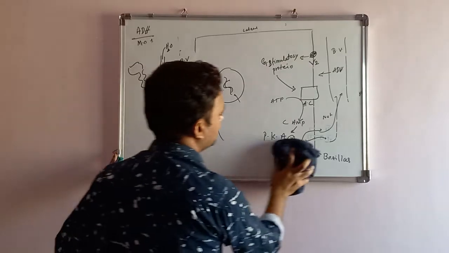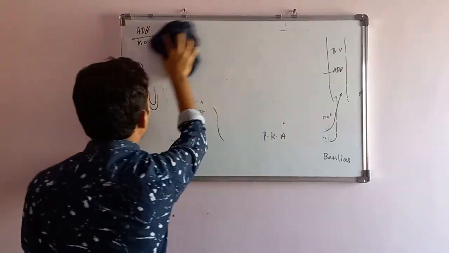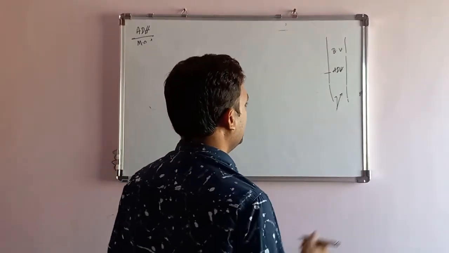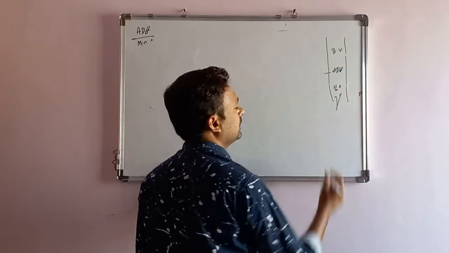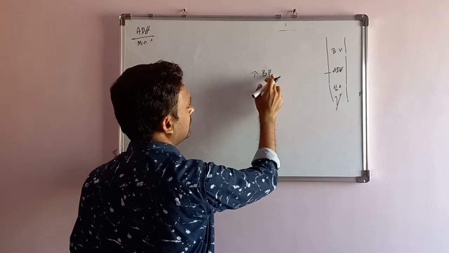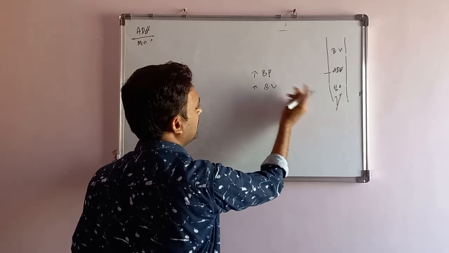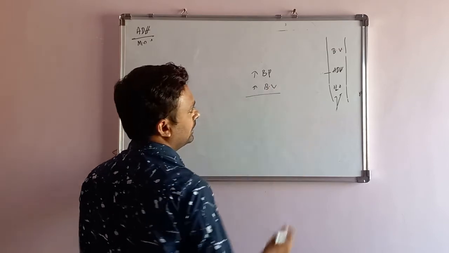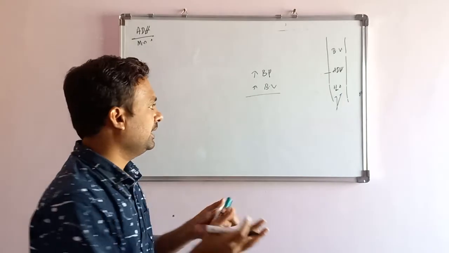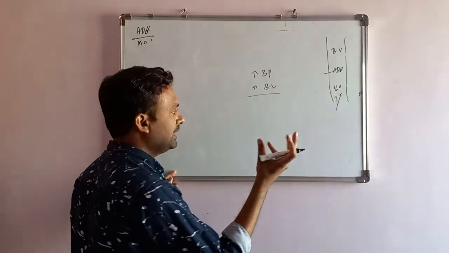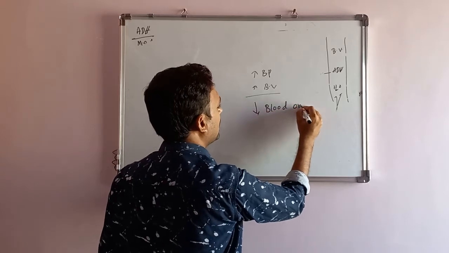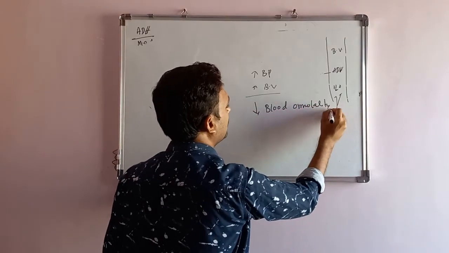As the water gets absorbed into the blood, what happens? BP increases, blood volume increases, and as the solutes were much concentrated initially, now the solutes become diluted, so there will be a decrease in blood osmolality.